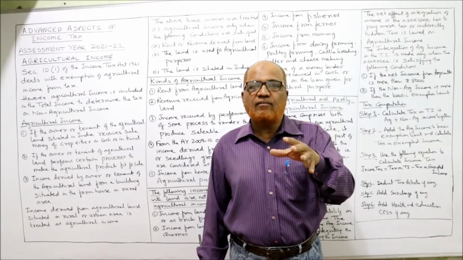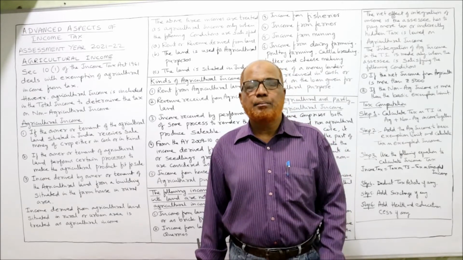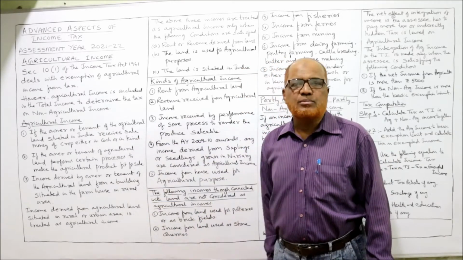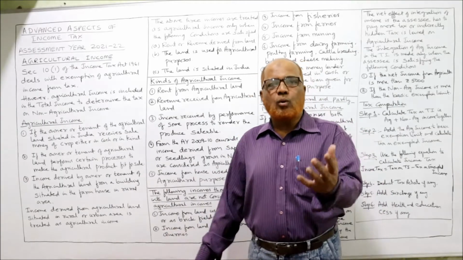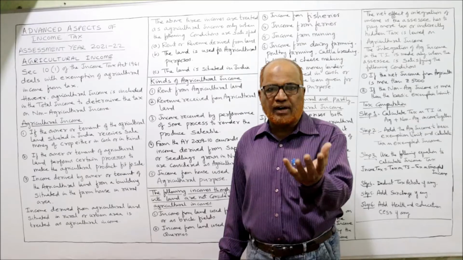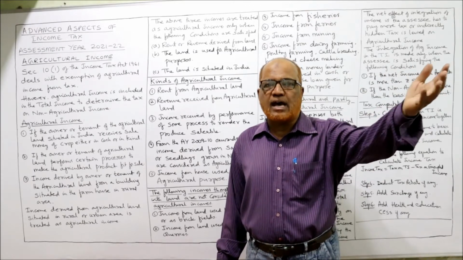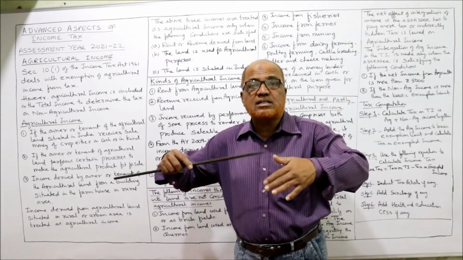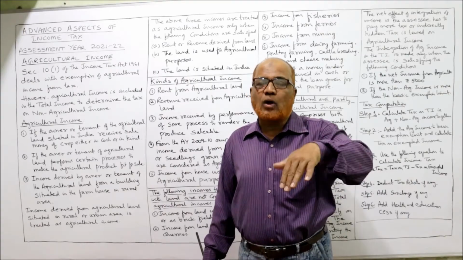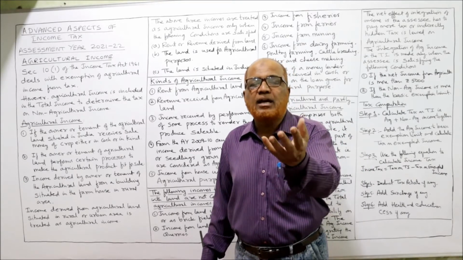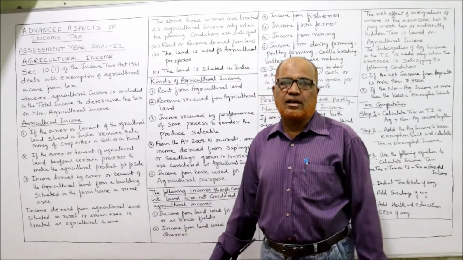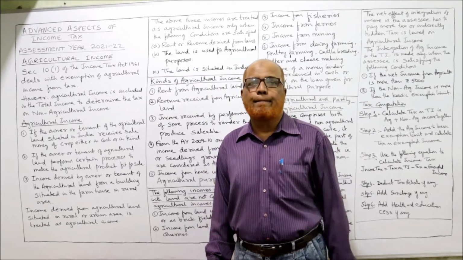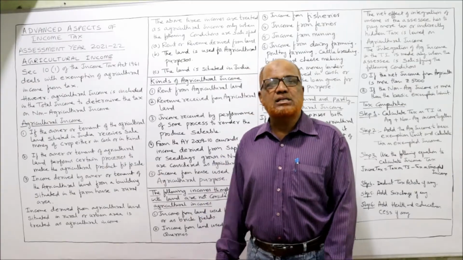So any rent derived from that building is agricultural income, because the building is used for storing agricultural crops. So these three incomes we can say are agricultural income. First, when the owner or tenant has done some agricultural work, sold the agricultural crops and realized the cash or kind, that is agriculture. Secondly, if a person has processed the agricultural produce and made it saleable in the market, that is agricultural income. Thirdly, if the building is used for storing agricultural produce in a rural area, the rent of the building is also agricultural income.